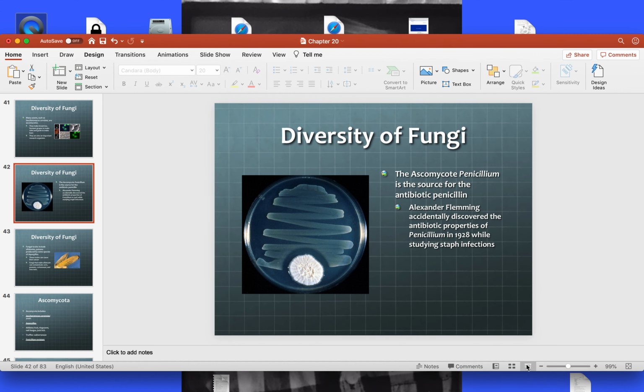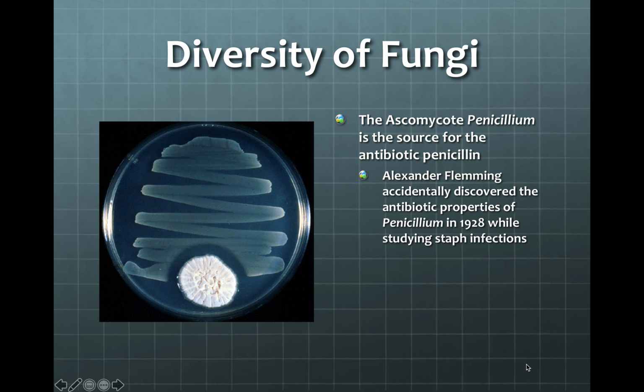Ascomycetes has a lot of members, and one of the ones that we've talked about before belongs to the genus Penicillium. Now, this is Penicillium notatum, and it was the one that Alexander Fleming discovered and eventually became penicillin. So penicillin was actually named after the genus Penicillium. We know that this was an accidental discovery of his in 1928.